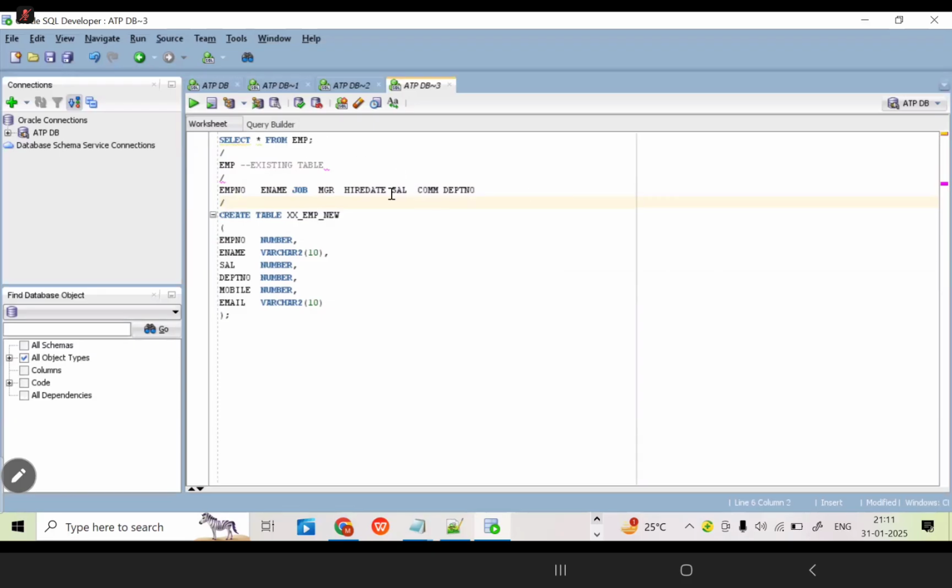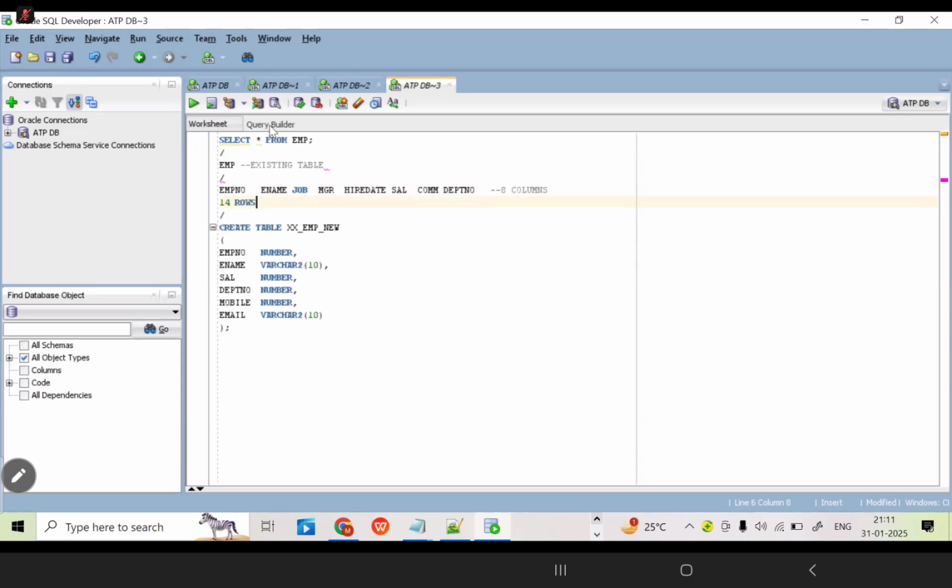Already this table is present in the database, and some records are also there. These are all the columns, correct? 8 columns only. How many rows are there? 14 rows. Okay, is it clear up to this? This is the old table. Already this table is present in the database.